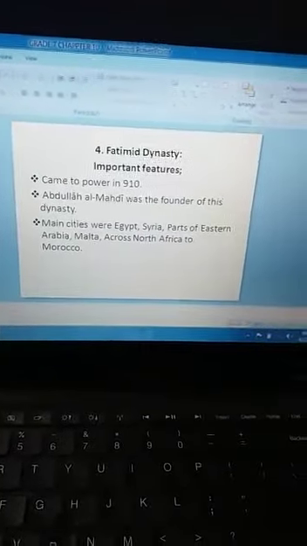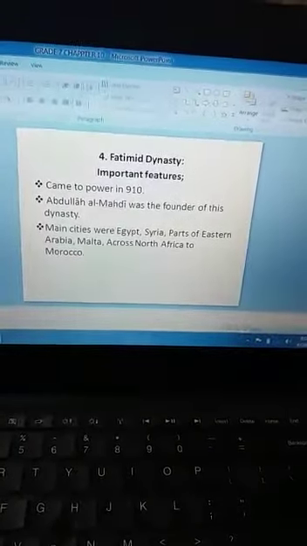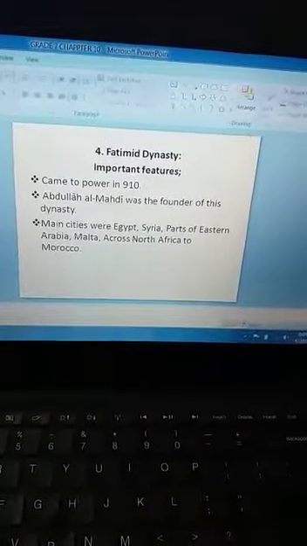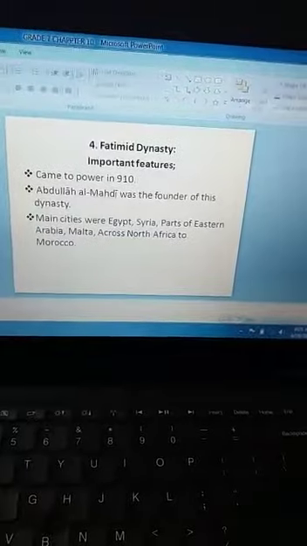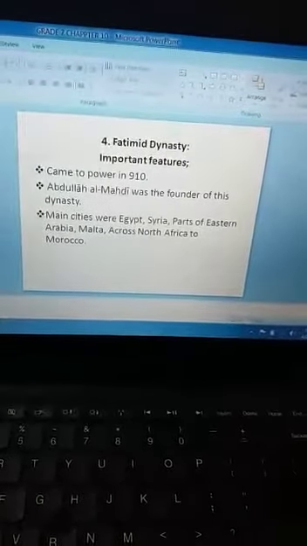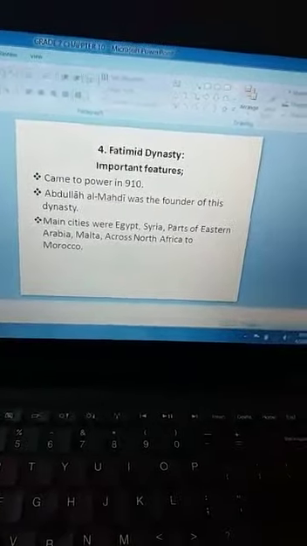Fatimid dynasty, its important features are: this dynasty came to power in 910. Abdullah al-Mahdi was the founder of this dynasty. Main cities of this dynasty were Egypt, Syria, parts of Eastern Arabia, Malta, across North Africa to Morocco.